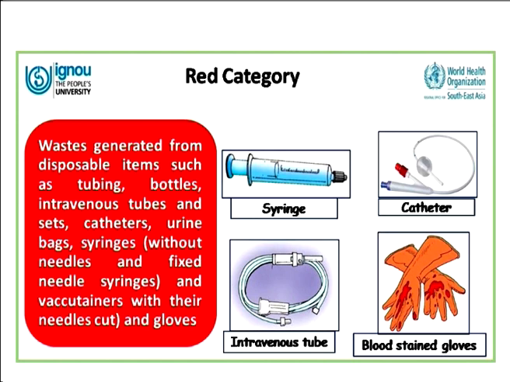Now we come to the red category waste. The red category waste basically is the waste generated from disposable items such as tubings, bottles, intravenous tubes and sets, catheters, urine bags, plastic syringes which are without needles, and fixed needle syringes, vacutainers with their needles cut, and gloves. So all these, as you can see, are basically plastic items, and so they are put in the red category because the red category waste is actually autoclaved. So it will not generate any harmful gases or chemicals which may be released in the environment. So all the plastic things are put in the red category.